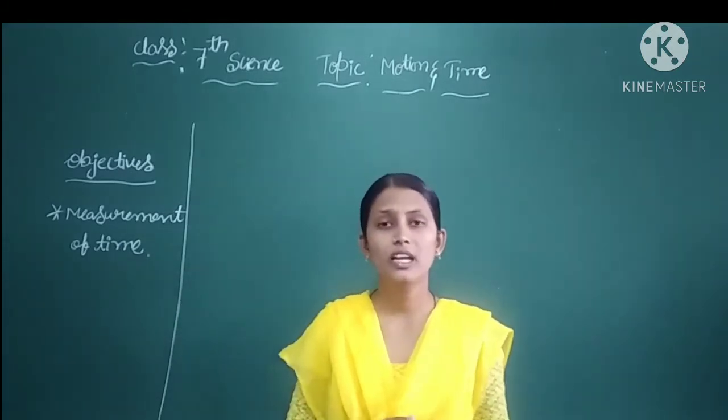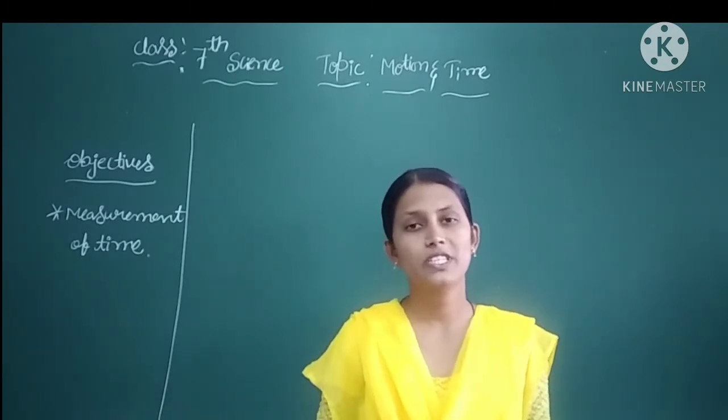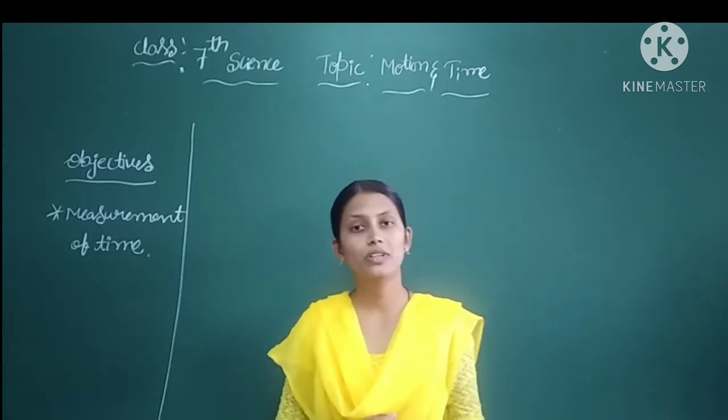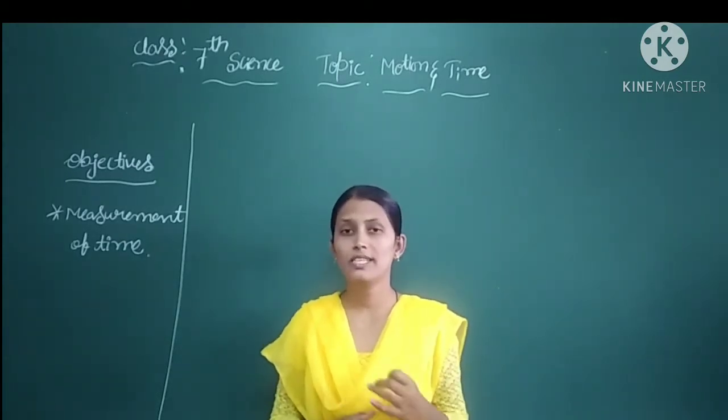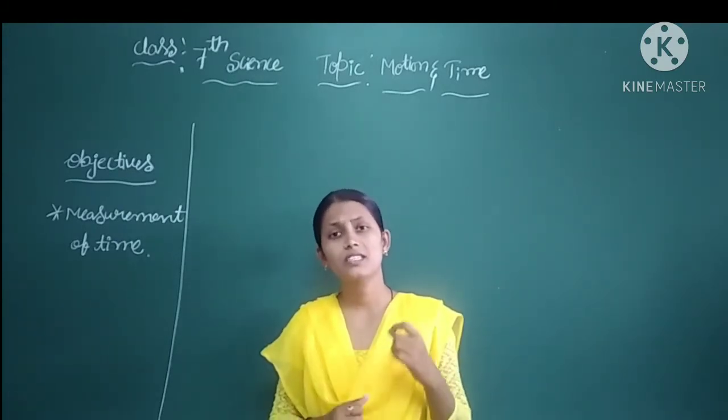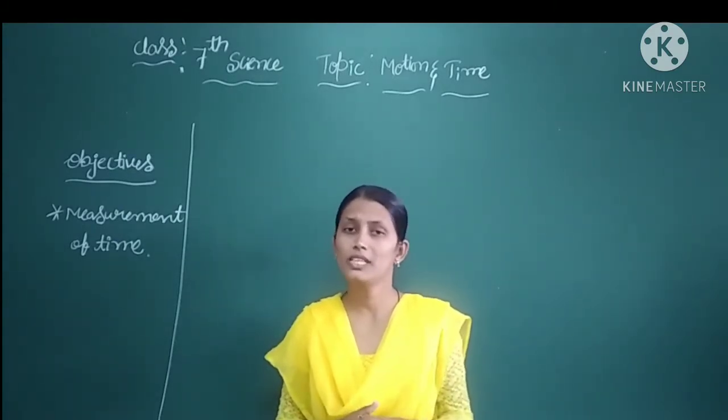One of the best examples for measuring time is the simple pendulum. As we have discussed before, that is periodic motion. The best example is the simple pendulum. Then how can we consider the simple pendulum? It is an example of periodic motion.